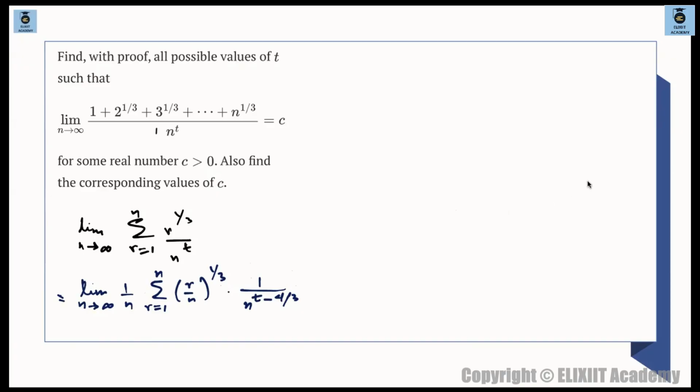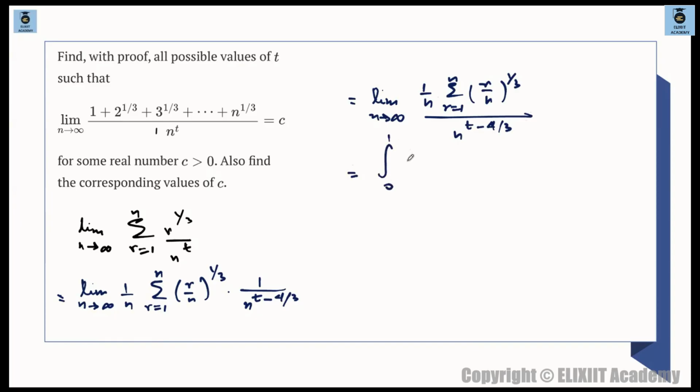तो नीचे we are having limit n tends to infinity. We are having summation. ये तो summation है ही. ठीक है, माने 1 by n times of summation r is equal to 1 to n और फिर r by n times of whole to the power of 1 by n और फिर नीचे we are having n to the power of t minus 4 by 3. So now you can figure out this upper part is nothing but integral 0 to 1 x to the power of 1 by 3 dx.